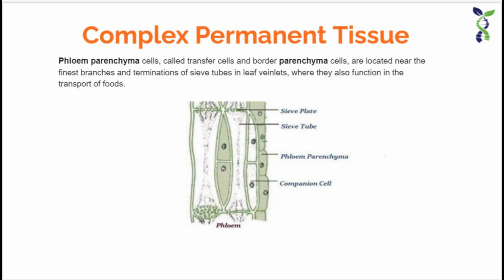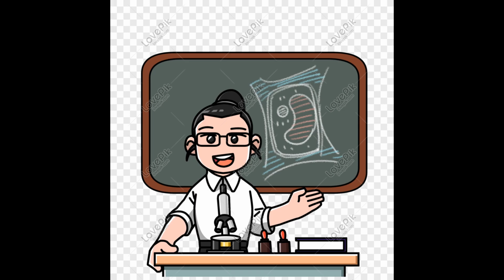So in my next video, I am going to discuss the difference between some tissues which generally come in the examination, that is the simple or small difference between different types of cells or tissues that are present in the plants. So students, hope you have understood what I wanted to explain. The simple permanent tissue and the complex permanent tissue together constitute the permanent tissue of the plants and are helpful in performing various functions.